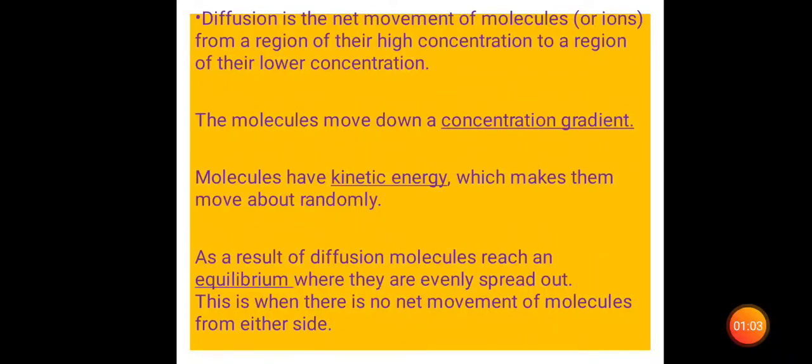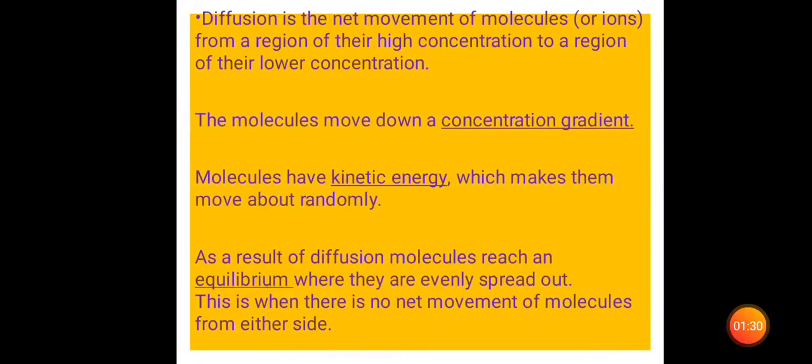And the molecules which move, they move down the concentration gradient in diffusion. These molecules or these ions can move down a concentration gradient. These molecules have kinetic energy, and because of that kinetic energy they move about randomly.